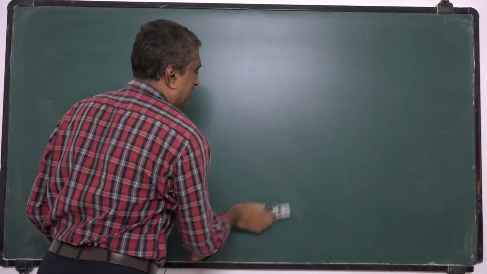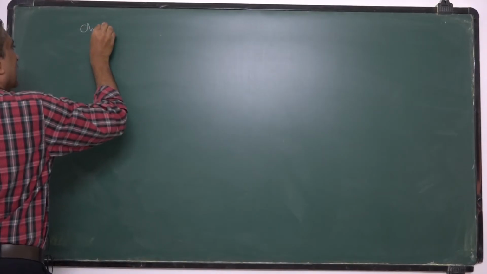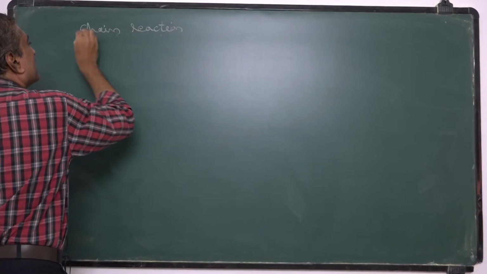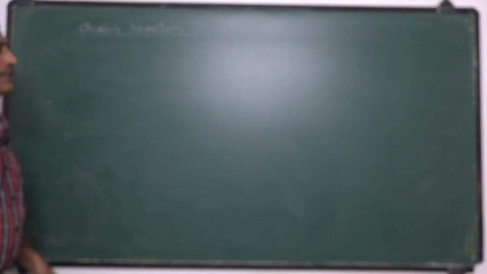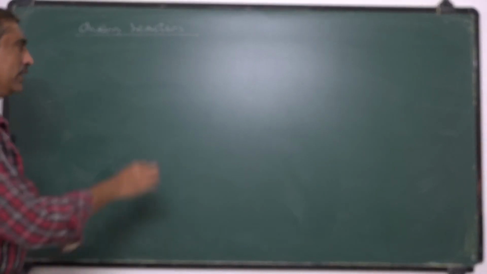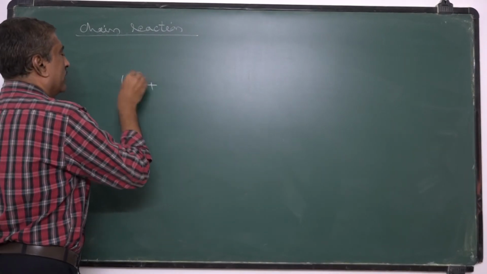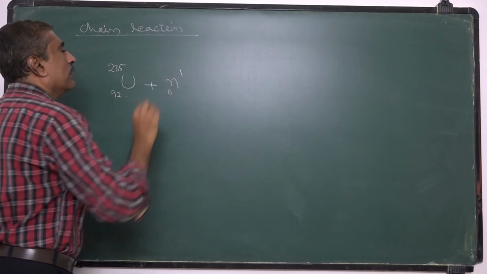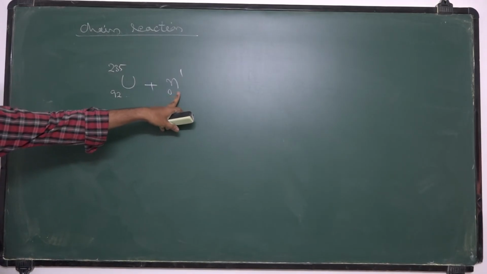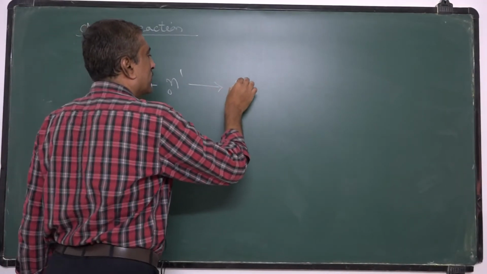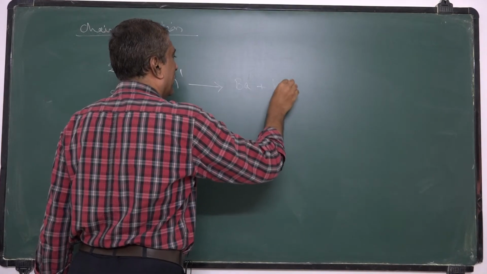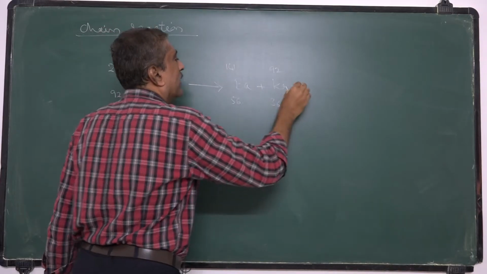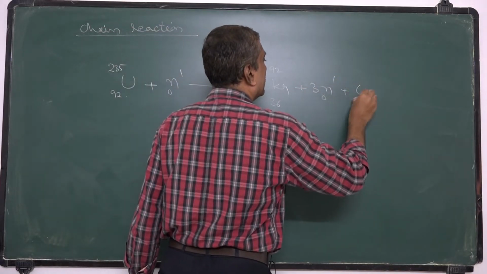Now, chain reaction. What does chain reaction mean? Already we know that uranium 235, when bombarded with a slow neutron, gives two stable nuclei, barium and krypton, of 56, 36, 92, 141, and 3 neutrons and energy.